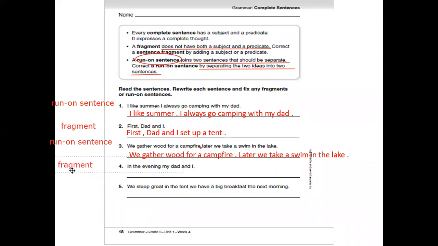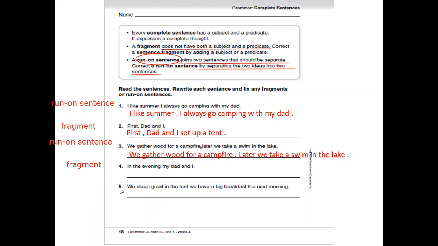Maybe we can say, for example, we listen to stories, we play music, we eat food, we sit inside the tent, we sleep in the sleeping bag, whatever you want, but we should add a predicate.